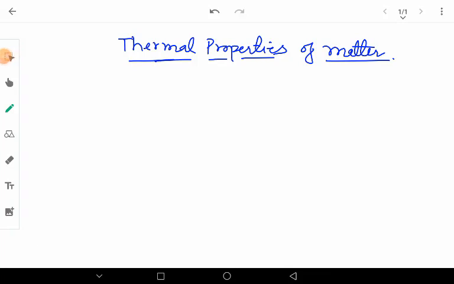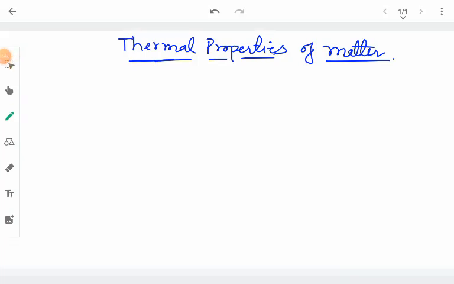Hello everyone. Today we will talk about thermal properties of matter. In this topic we will discuss the meaning of heat energy, temperature, and what the meaning of temperature is. We will also discuss the various changes in matter which happen whenever a substance is heated or cooled, right? So we will discuss all these things under this topic.